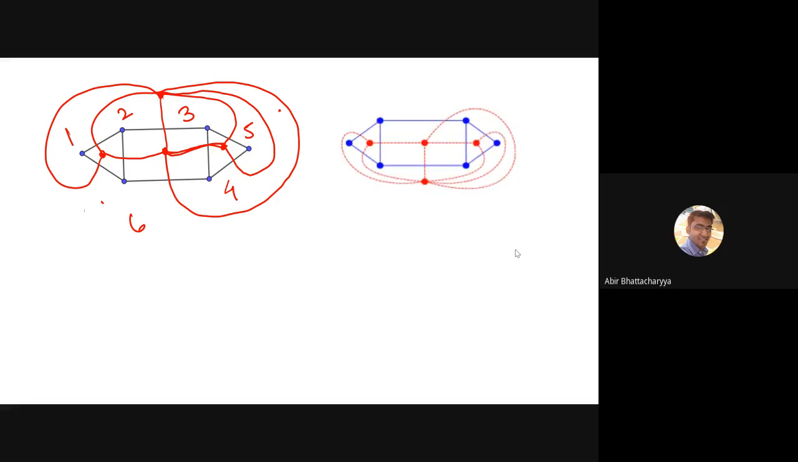Now the question is, is it self dual? Is this graph self dual? No, it is not self dual. Yes, it's not self dual.